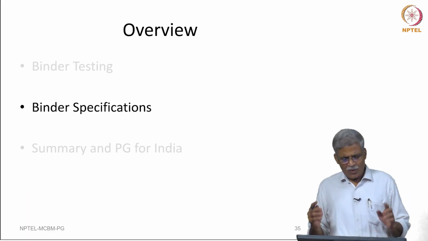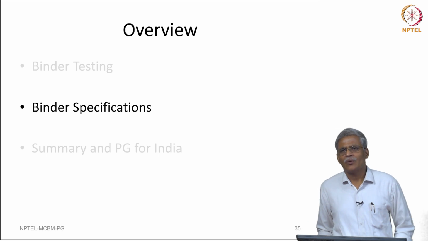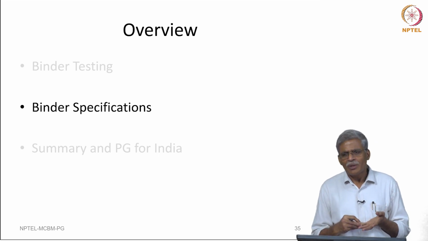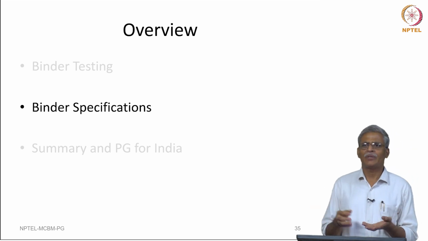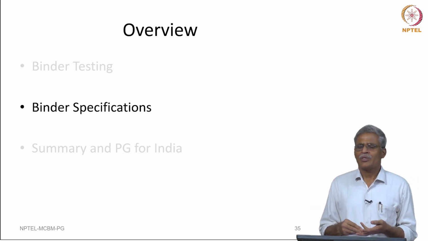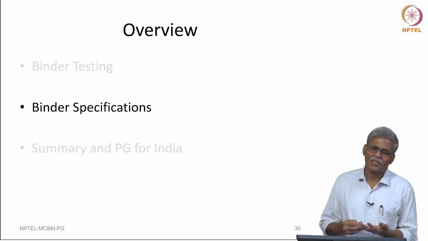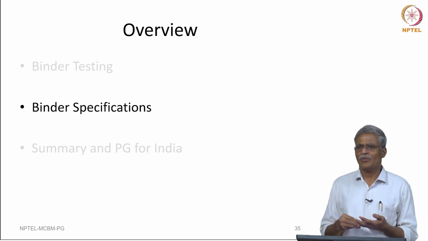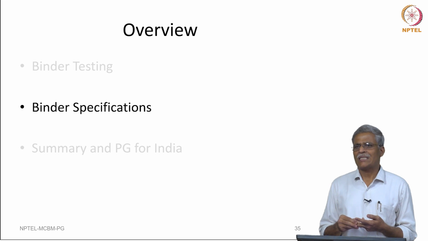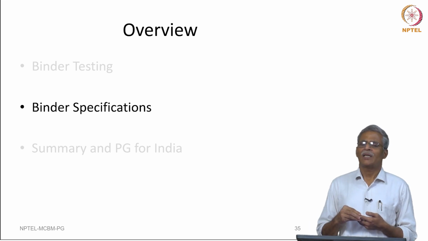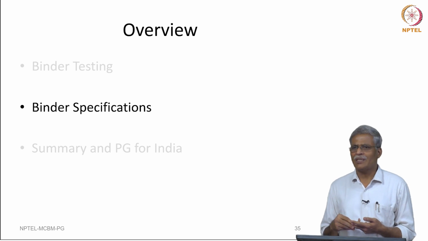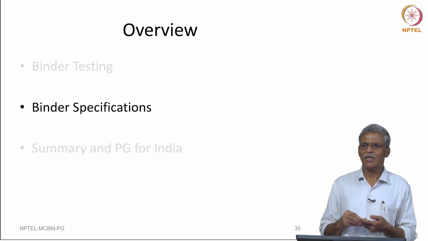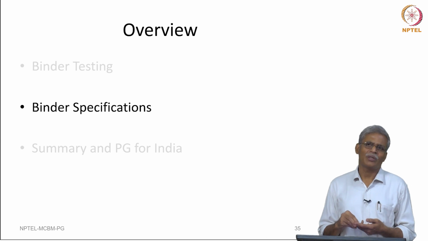So, now what we really understood was we need to do many tests on the bitumen. In fact, if you see the recap quickly related with the viscosity grading, in viscosity grading we measured penetration at 25 degree centigrade, softening point, viscosity at 60 degree centigrade and kinematic viscosity at 135 degree centigrade. Viscosity at 60 degree centigrade was performed by you using a vacuum capillary viscometer.